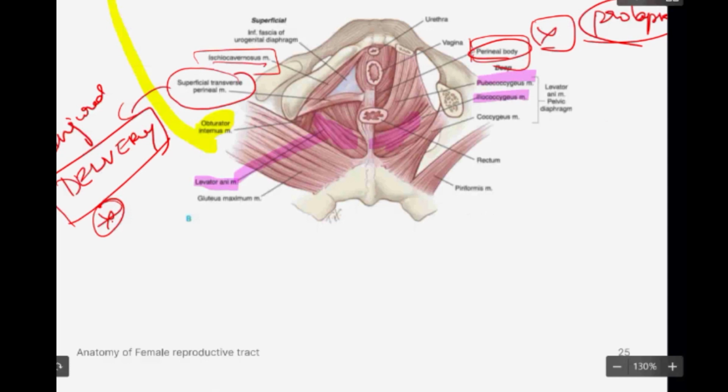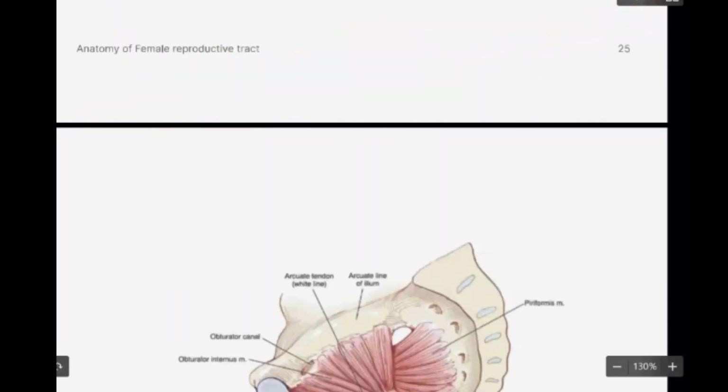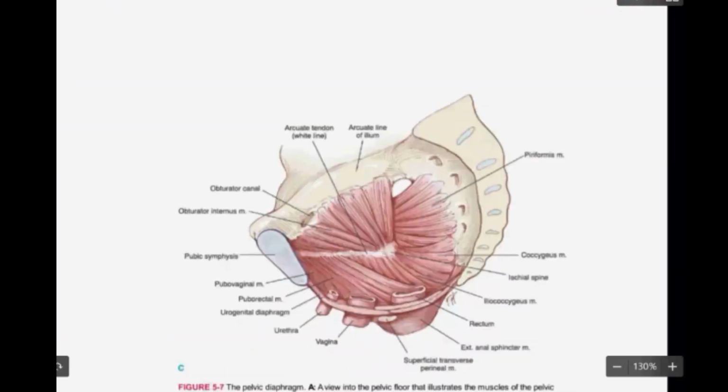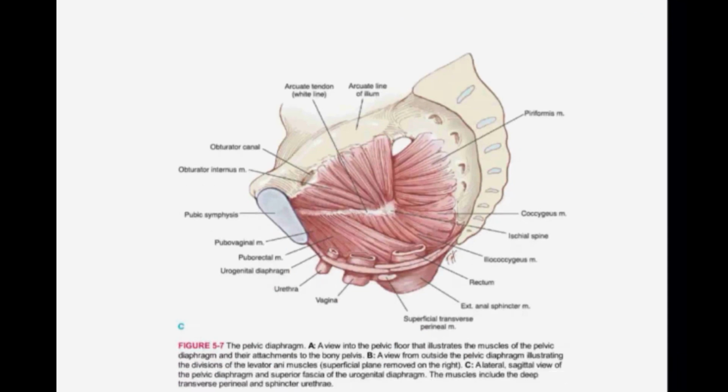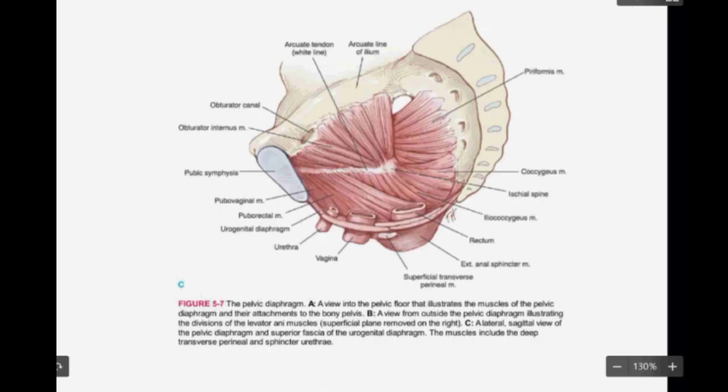Okay, so this is how the pelvis looks when you are doing a sagittal section. You have the pelvic floor, and again you have the levator ani muscles. You have the iliococcygeus, the puborectalis, the pubovaginalis.